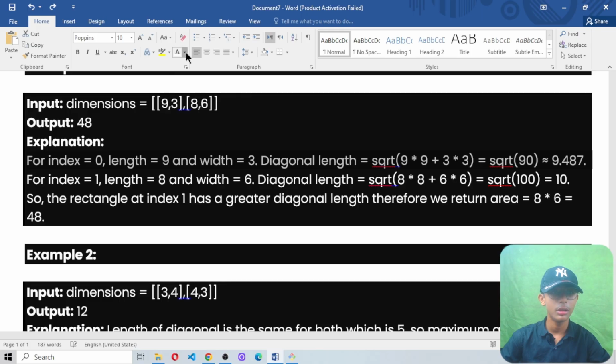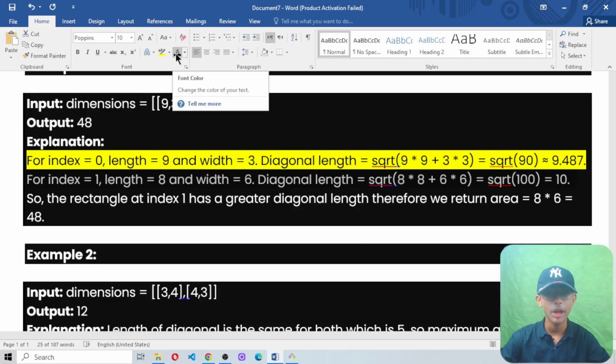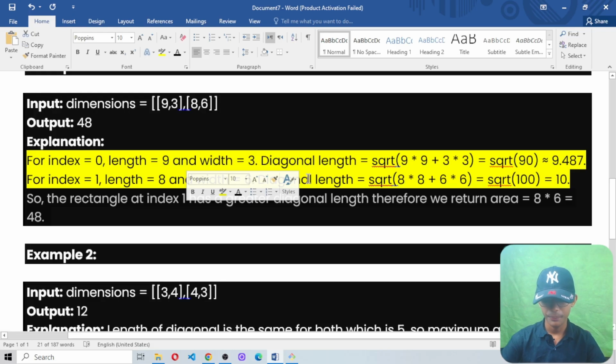Then for index equals 1, length is 8 and width is 6. Diagonal length equals sqrt(8 multiplied by 8 plus 6 multiplied by 6), which equals sqrt(100), which equals 10. So the rectangle at index 1 has the greater diagonal length, therefore we return area equals 8 multiplied by 6 equals 48.